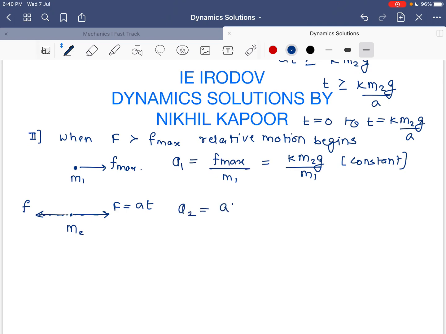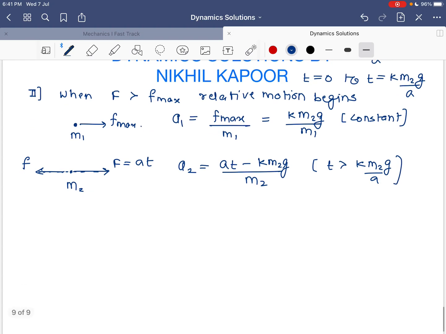So the acceleration of m2 would be equal to AT minus the frictional force, k m2g, upon m2, and this is for t greater than k m2g upon A. So now it is clear the acceleration of body 1 is constant and the acceleration of body 2 will increase from this moment with a slope of A upon m2, that is (At/m2 minus kg).